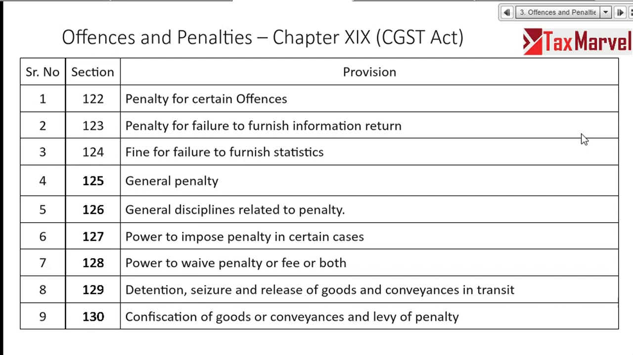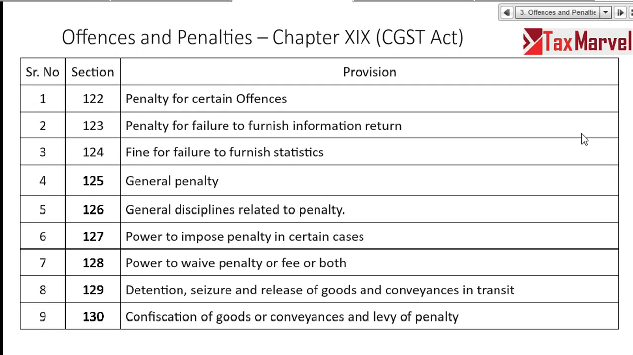Section 124. Section 125, general penalty. Section 126, discipline regarding penalty, what the department should do when they recover penalty. Section 127, power to impose penalty in certain cases. Section 128, power to waive penalty or fees or both.